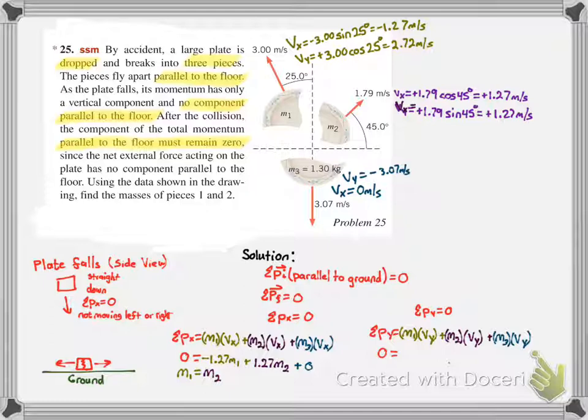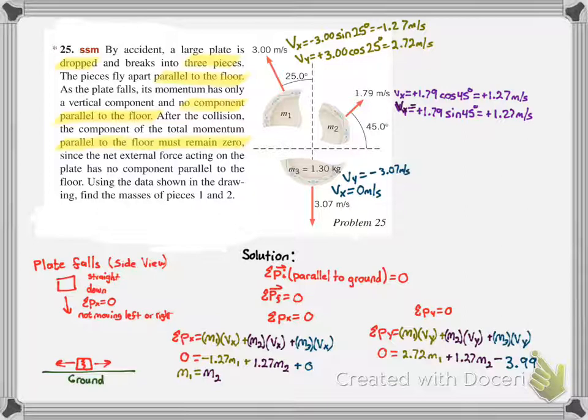This is going to be really important when we figure out the next part, because for the y component, by plugging in the velocities in the y direction, we get 2.72 times m1 plus 1.27 times m2, minus 3.99. The reason we know it's 3.99 is because the mass of piece 3 is 1.3 and its velocity is negative 3.07, so when we multiply them together we get negative 3.99.